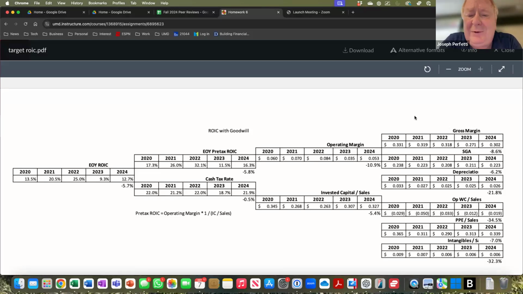Same thing when we look at their operating margins. Operating margins were improving between 2020 and 2022 from 6 to 8.4, but then they plummeted to 3.5% in 23 before rebounding to 5.3% in 2024. So the question would just jump out at you, why? What happened in 2023? Matter of fact, invested capital sales, which were improving from 2020 to 2022, fell as low as 26%, spiked in 2023 and 2024. Like, what happened?